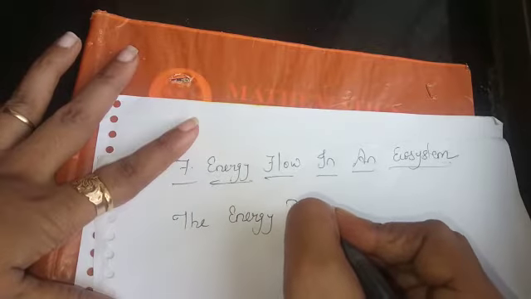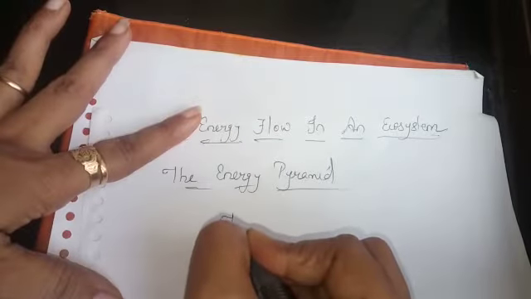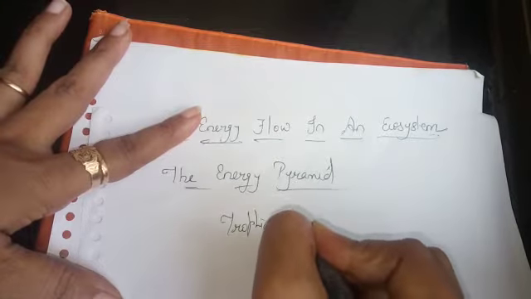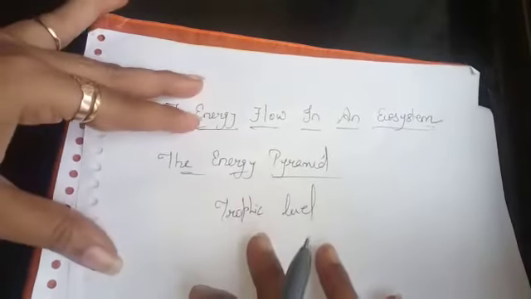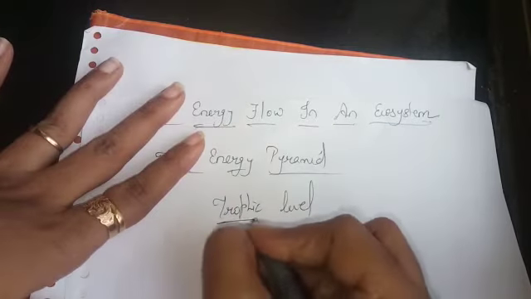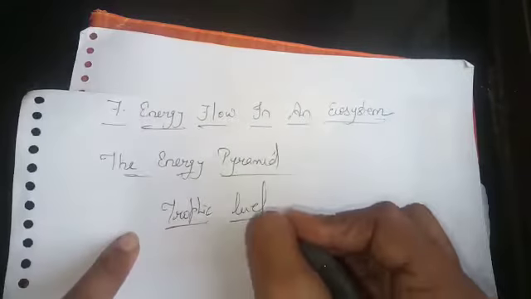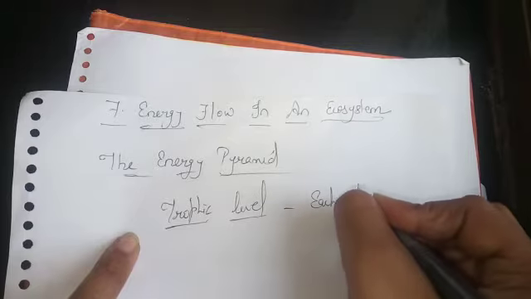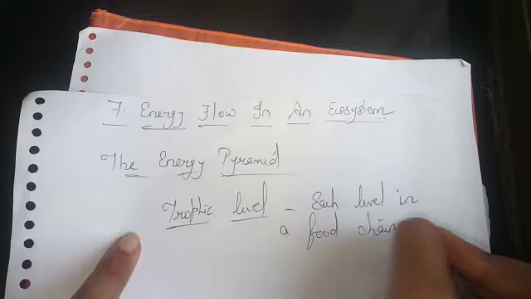Before I start with the energy pyramid, let me talk about what you mean by trophic level. This is something which I have discussed in the previous video also. Trophic level is nothing but each step in a food chain is called a trophic level, or we can say each level in a food chain is termed as trophic level. That is something that we should know, children.